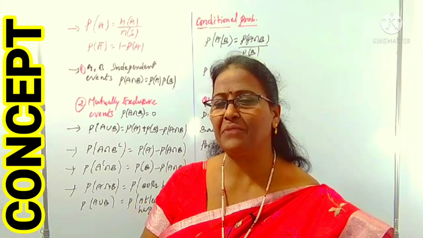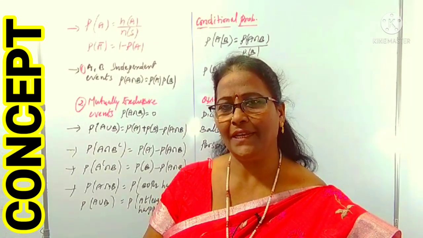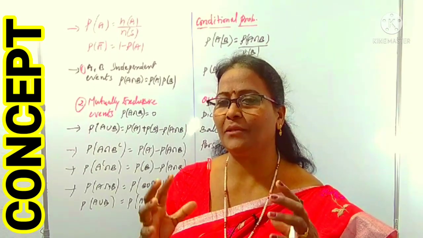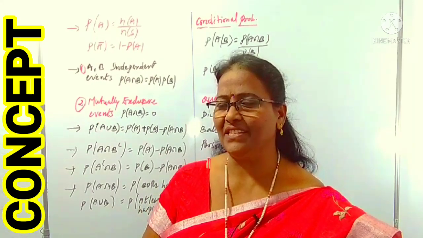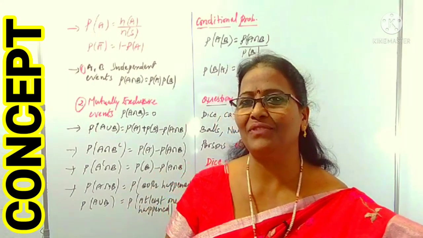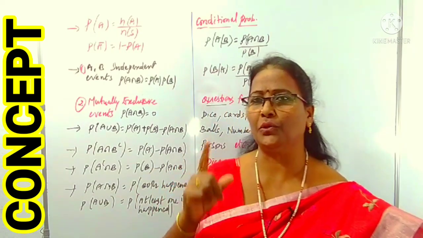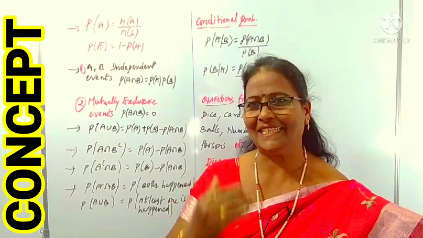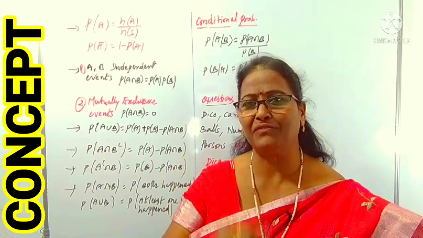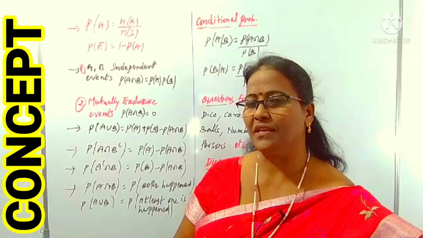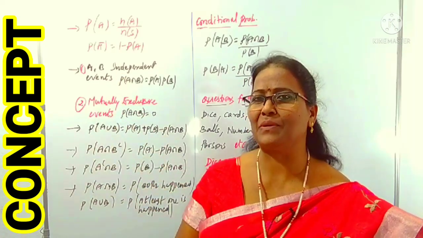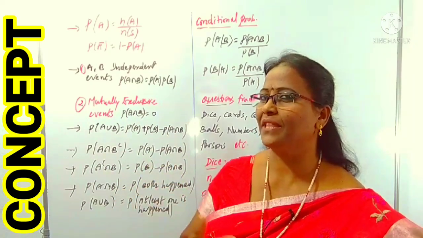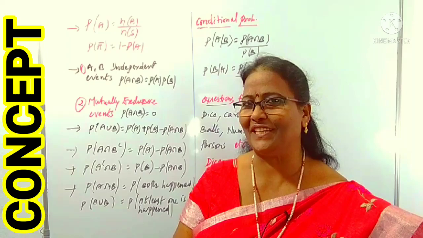There are various types of events you can come across, such as equally likely events and mutually exclusive events. But here I am explaining the basic conditions of various events, and also the notations. In probability, you have to know the notations, which depend on set theory. You have to know the meaning of each notation also. I have written them here and I am explaining one by one. Try to understand. If you know the basic concept, then we can handle the questions easily. There is no difficulty.